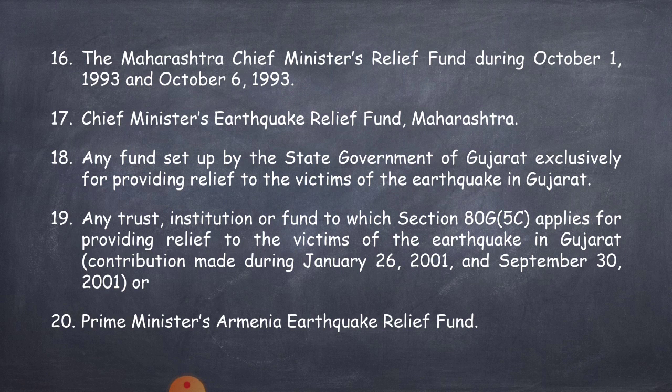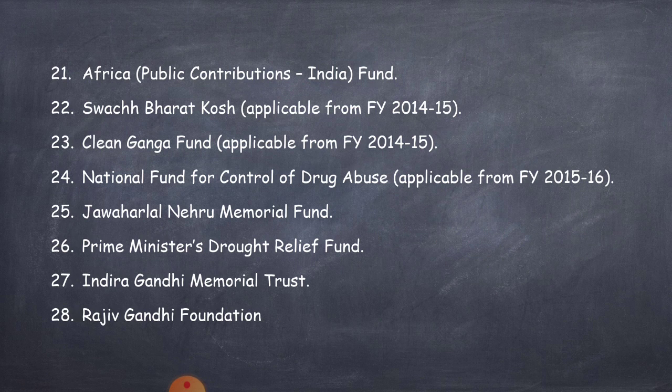19th point, donation to any trust, institution or fund to which section 80G subsection 5C applies for providing relief to the victims of the earthquake in Gujarat, that is contribution made during January 26, 2001 and September 30, 2001, or donation to Prime Minister's Armenia Earthquake Relief Fund.